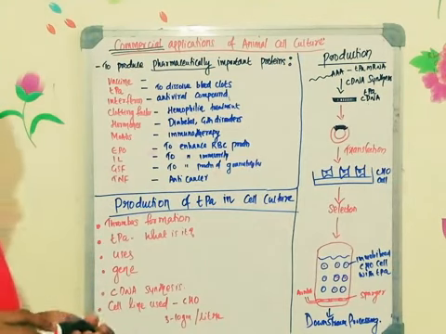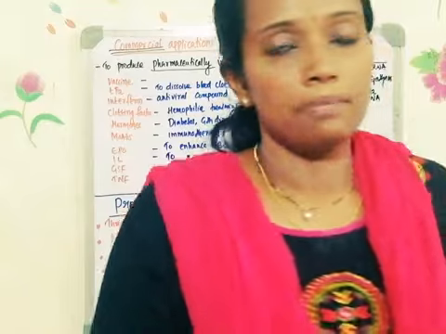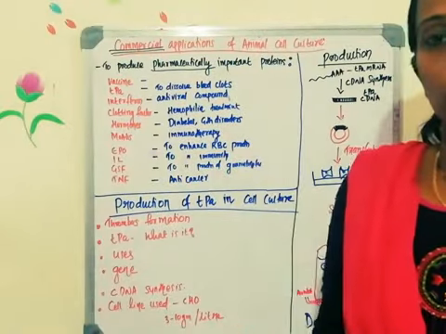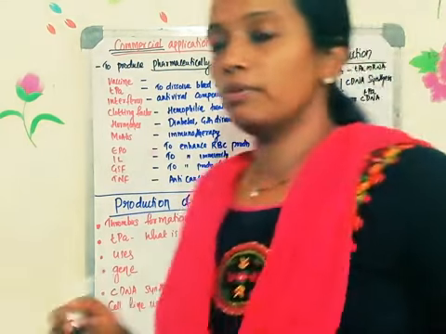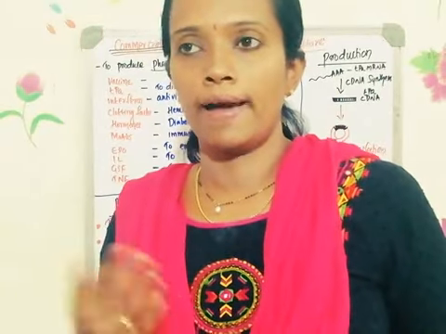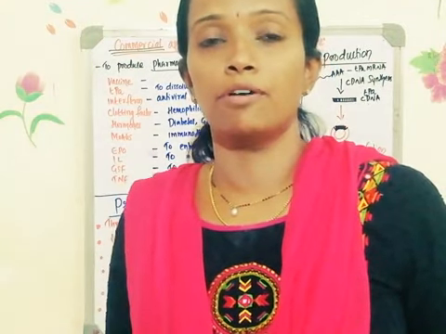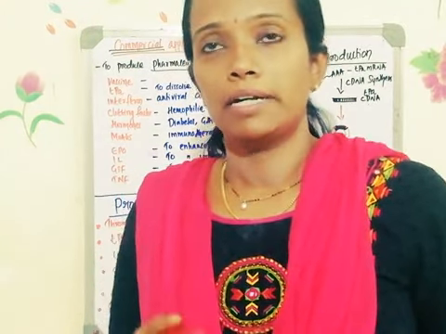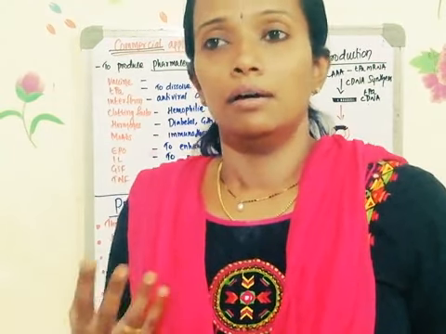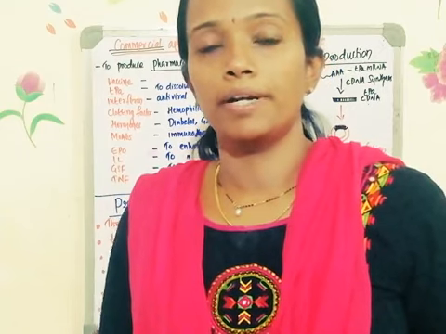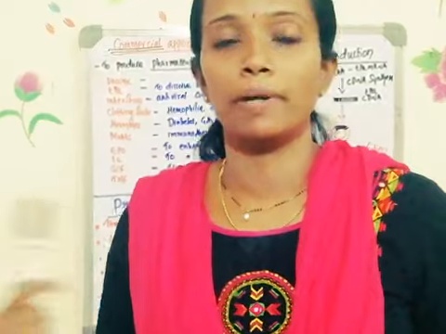These are the list of pharmaceutically important proteins. The first one is vaccine. You have to study in detail about vaccine production using animal cell culture, and in immunology also you will be studying vaccine production. Why will people go for vaccination? The old definition of vaccine is an inactivated form of a pathogenic organism. But now the definition has changed completely because of the development of recombinant DNA technology. Vaccines are substances which can induce immunity to a particular disease.